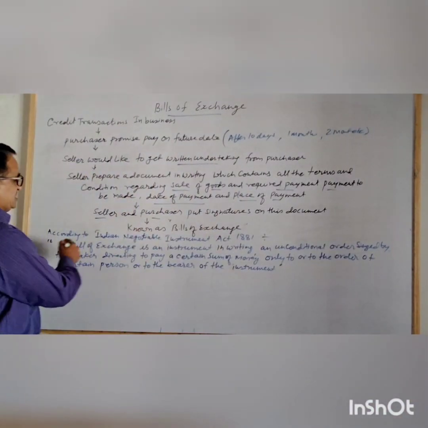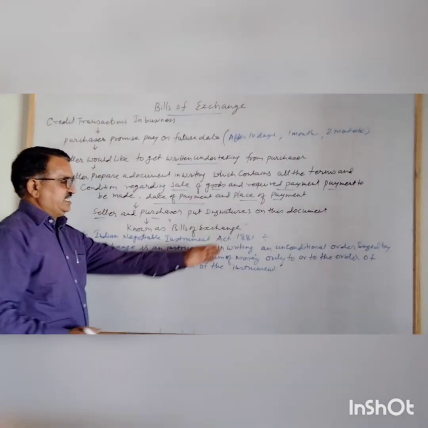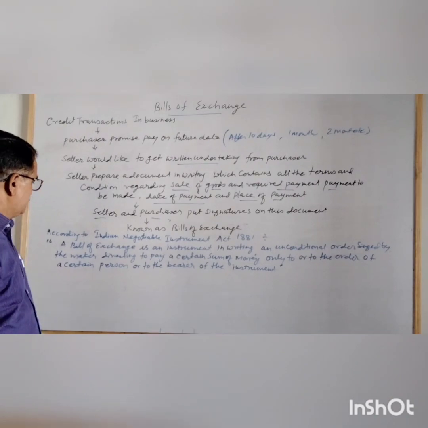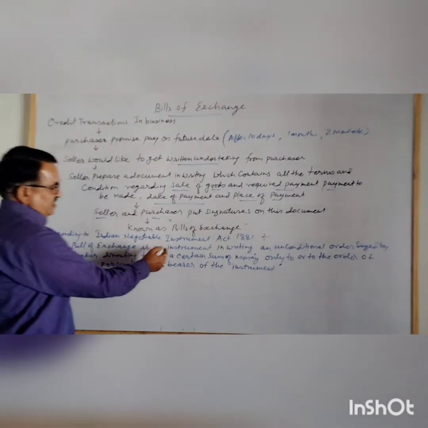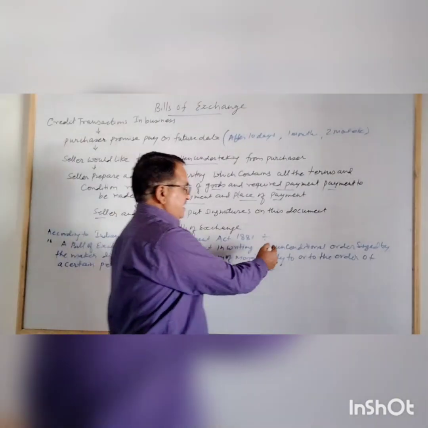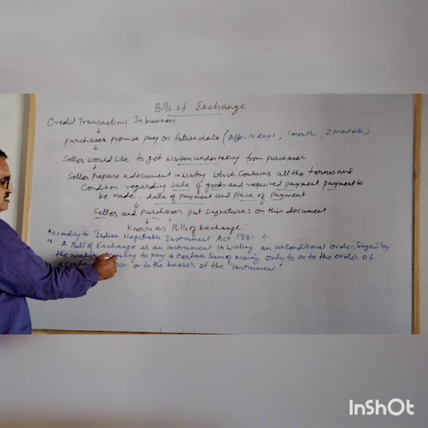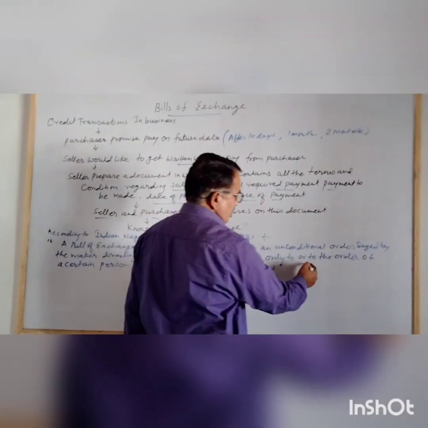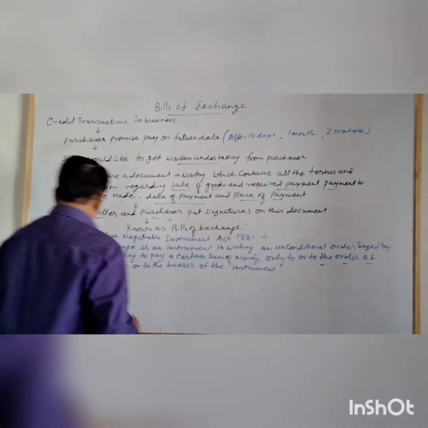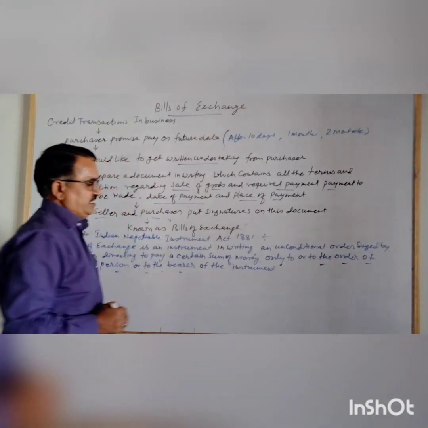There is a definition given according to the Indian Negotiable Instruments Act 1881, Section 5. The definition is: a bill of exchange is an instrument in writing, containing an unconditional order, signed by the maker, directing a certain person to pay a certain sum of money only to, or to the order of, a certain person, or to the bearer of the instrument.